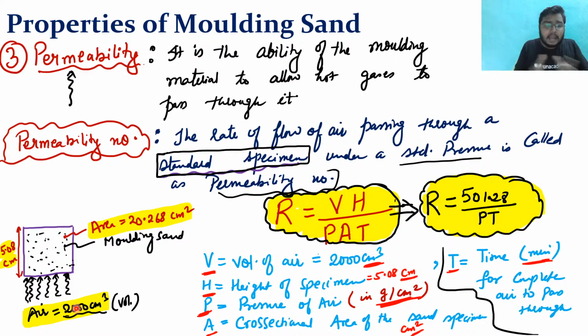So based upon that I find a number. That number has been calculated, a relation between V, H, P, A, T, and this number would quantify the permeability of the sand. So this is what it is all about with permeability. I hope Saurabh, you have got the idea about it.